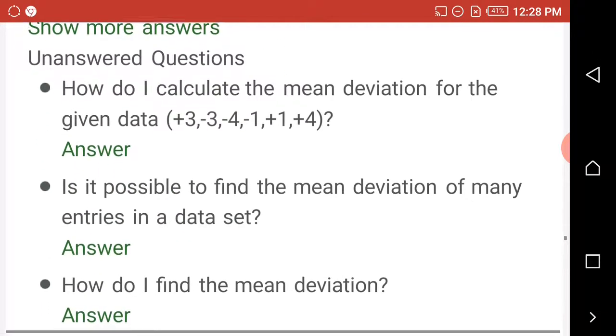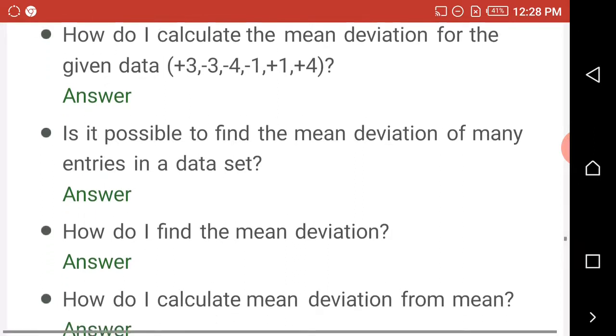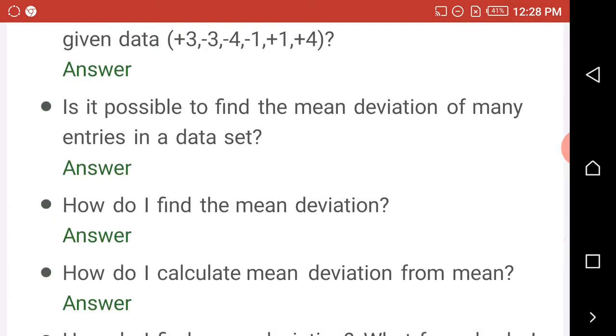Alright, these are our answered questions, which I take as an exercise for you. How do I calculate mean deviation for the given data? Take this down and make provision for your answer. This is your classwork, or we'll call it an assignment. Make sure you do it, and then I will submit it back and we'll mark it.